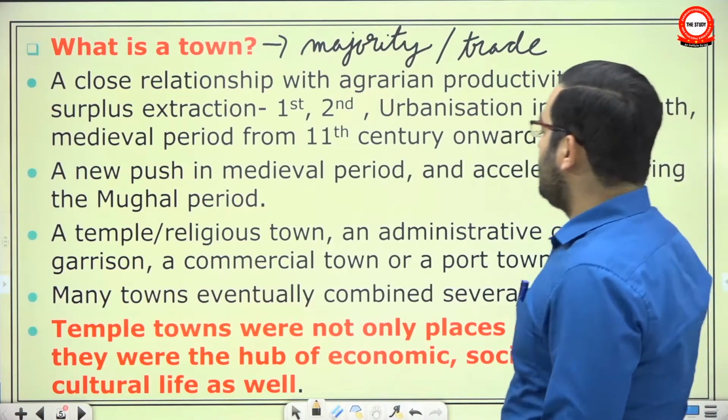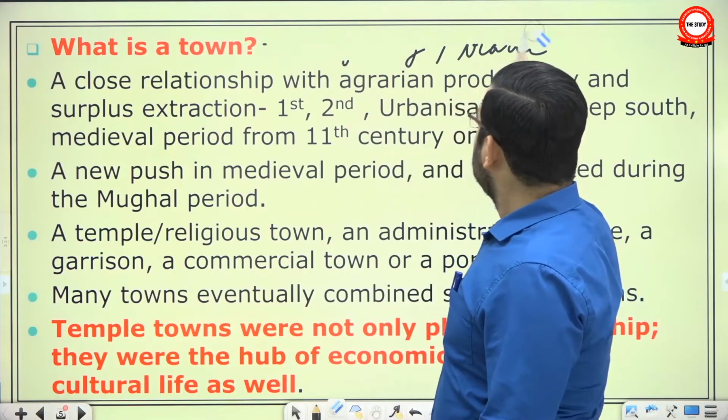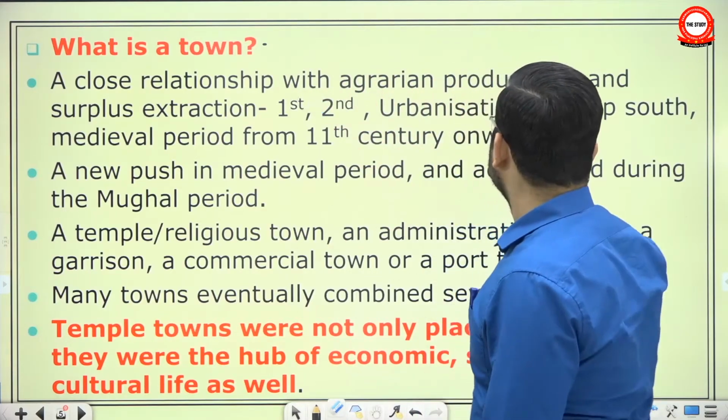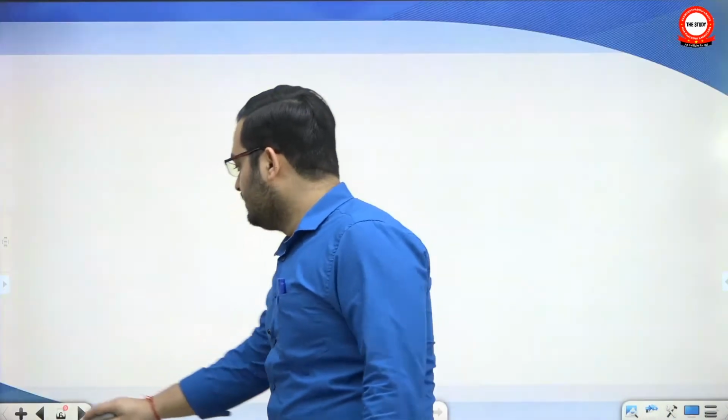Now, the rise of urban centers or urbanization is closely linked with agrarian productivity and surplus extraction. If you recall, we had talked about this.